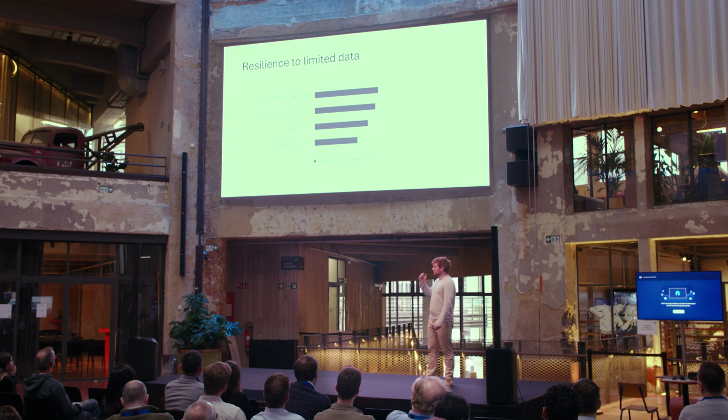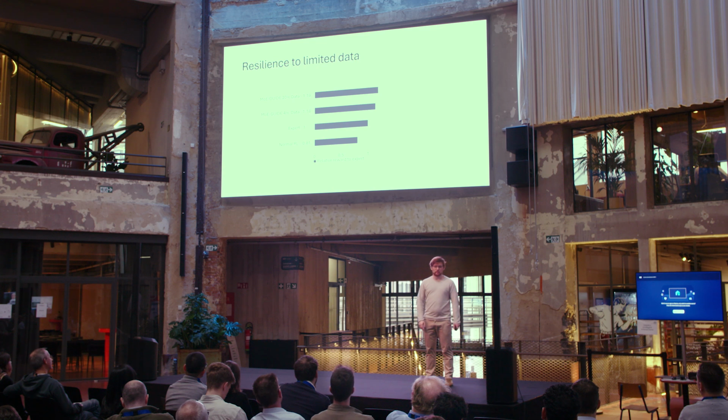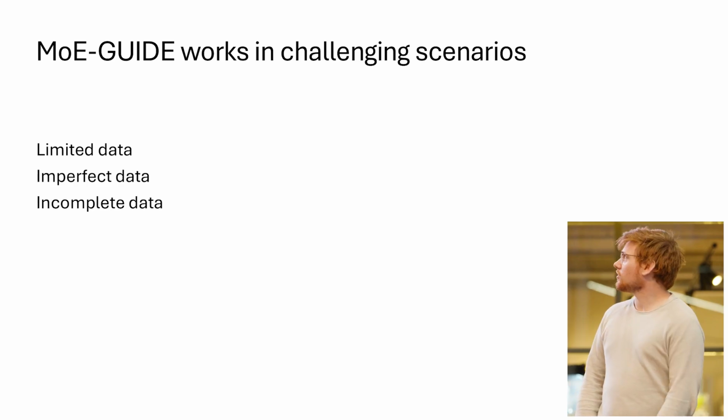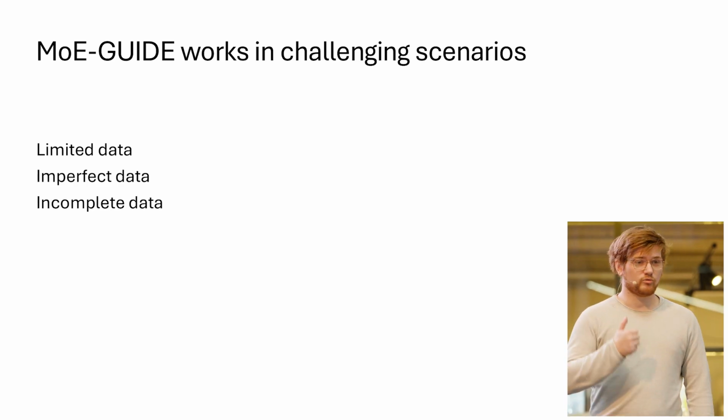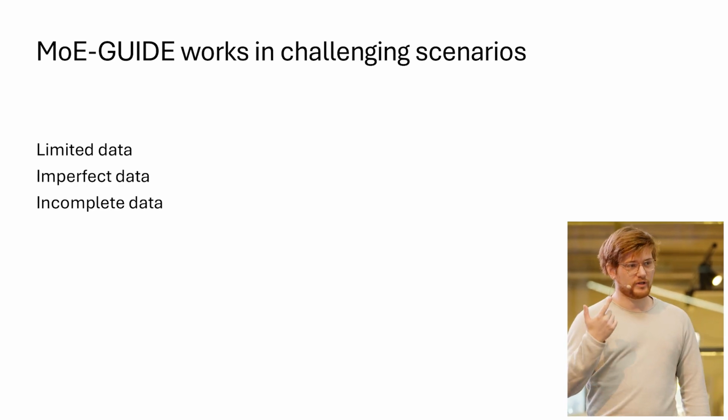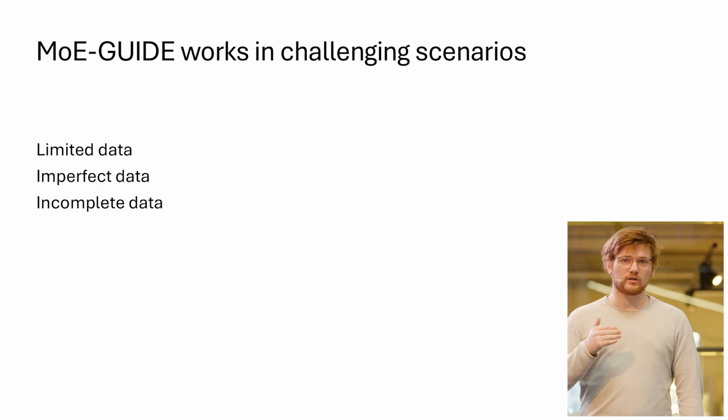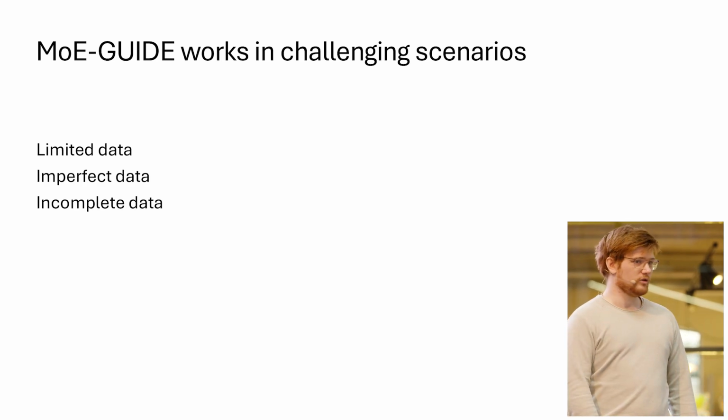And then we went even further, and now we took one sample and threw away 24 of the next samples, and then took the next one, and so on. So it was very sparse data, but our agent still was able to learn a lot from it because we only had like a small drop in performance. So to sum up, MoE is able to work with limited data, imperfect data, and incomplete data. And these are exactly the challenges that you have with human data sets.